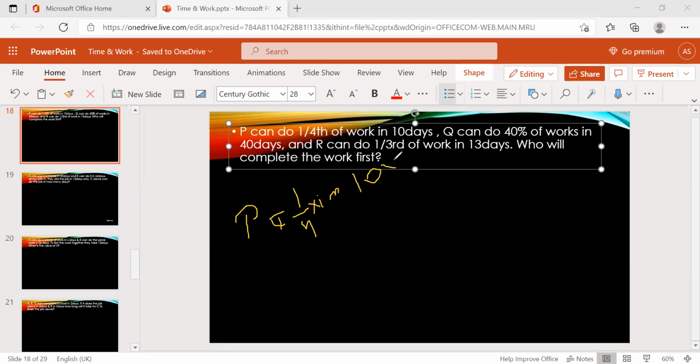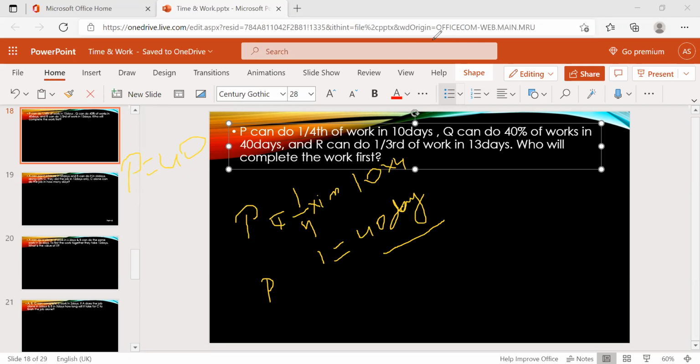Into 4, into 4, so the whole work is 1, in 40 days. The remaining work is 3 by 4, so 3 by 4 plus 1 by 4 is 40 days. So P takes 40 days here.